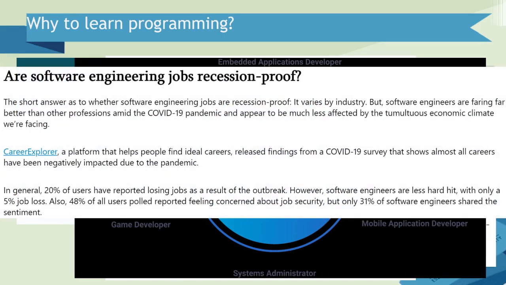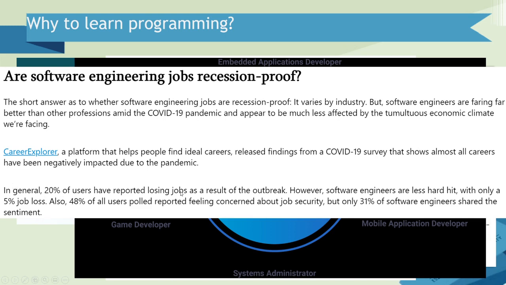Okay, and I was also interested if this COVID pandemic decreased the demand for software engineers, and it seems not that much. So here in the last paragraph, you can see some data.